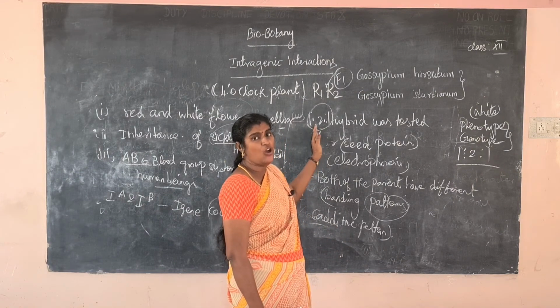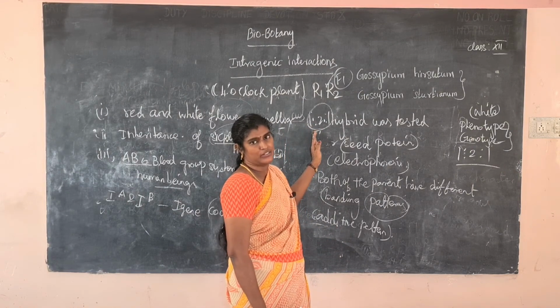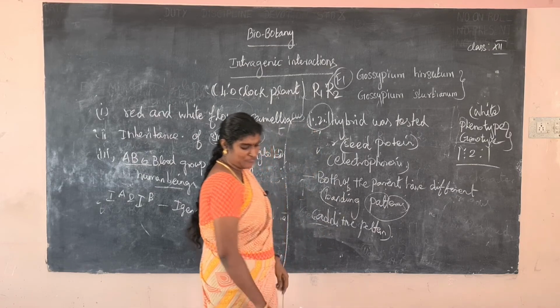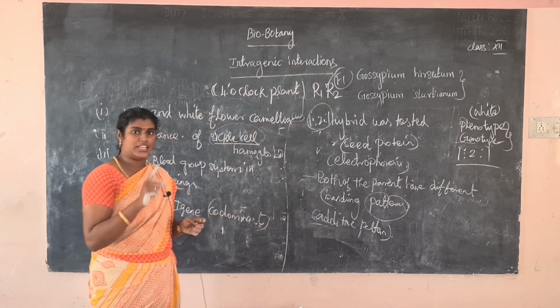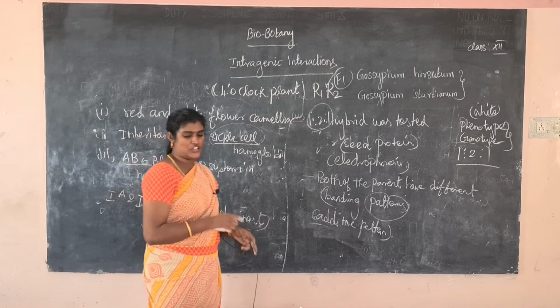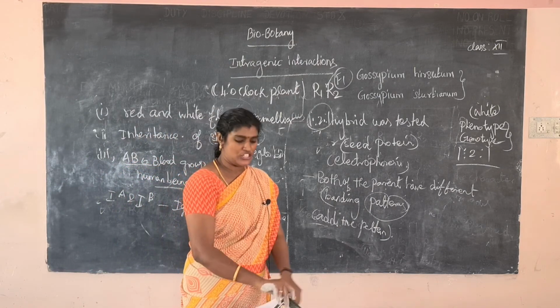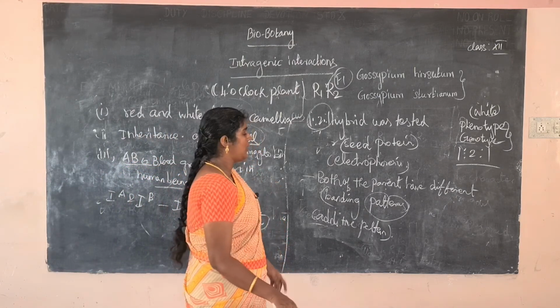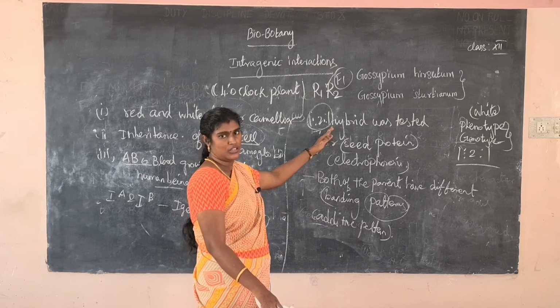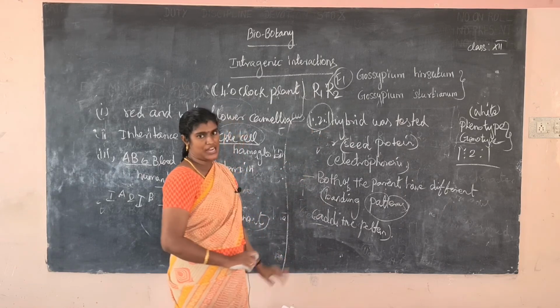What is the ratio? 1:2:1. The ratio follows in the F1 phenotype and F2 progeny; the phenotypic and genotypic ratio are same. So what are the phenotypic and genotypic ratios for F1? 1:2:1. Okay, this is codominance.